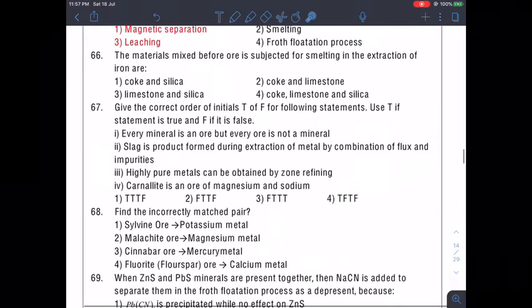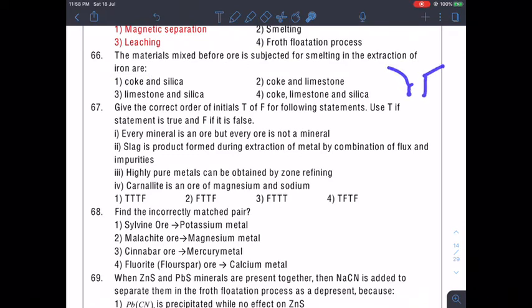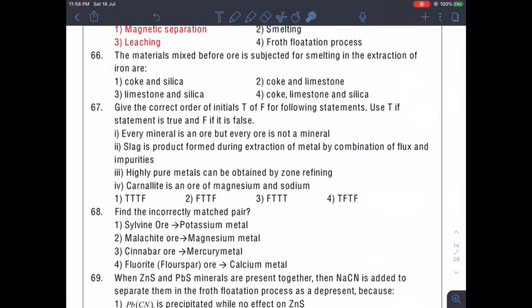Now moving to the next question, guys, 66. The material mixed with the ore that is subjected to smelting in the extraction of iron ore. In the blast furnace we add the charge, and what is the charge? The charge is actually the ore along with coke, that means carbon as a reducing agent, and along with CaCO3, which generates CO2 and acts as flux. So what would be the right answer?